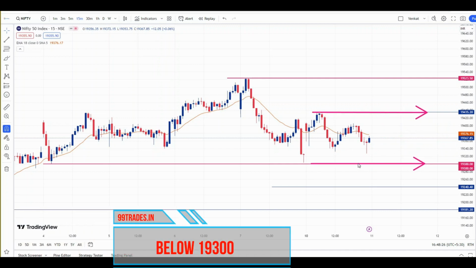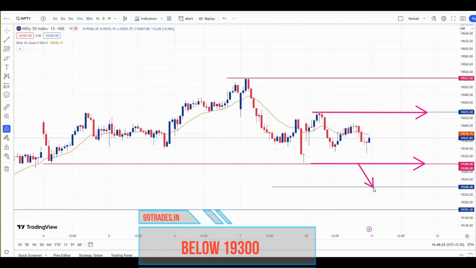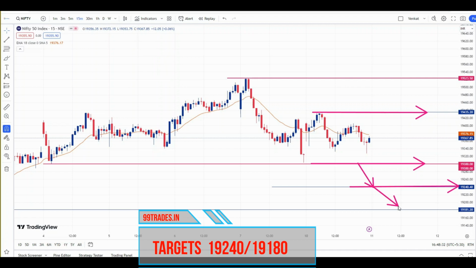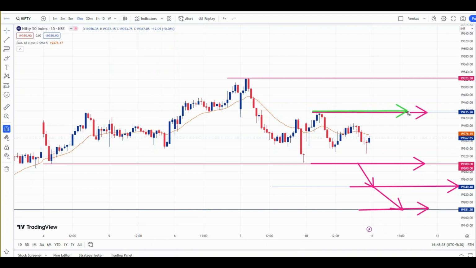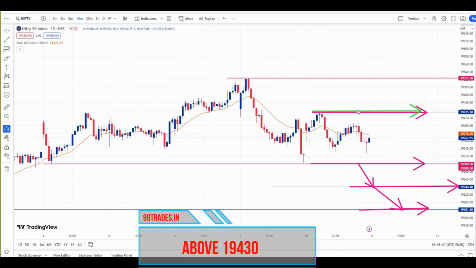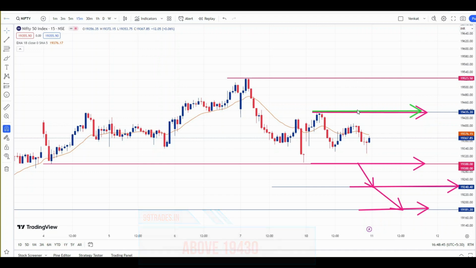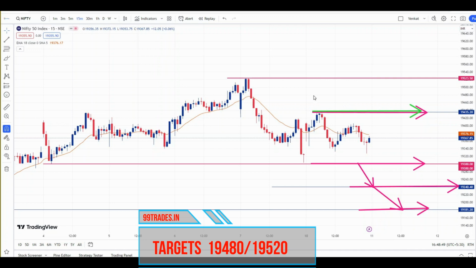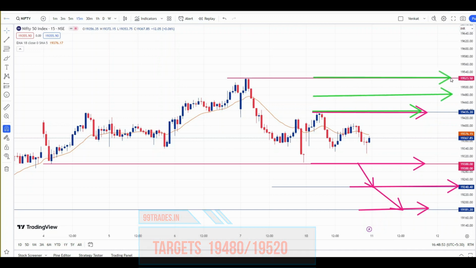If the index breaks 19,300 on the downside, then our first target will be 19,240, and the second target will be 19,180. If the index sustains above 19,435, this is a low probability trade because there is no big room, so trade with low quantity. If the index sustains above 19,435, the first target will be 19,480, and the second target will be 19,520.